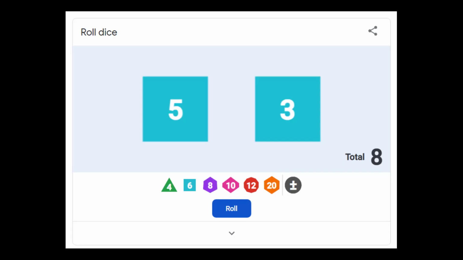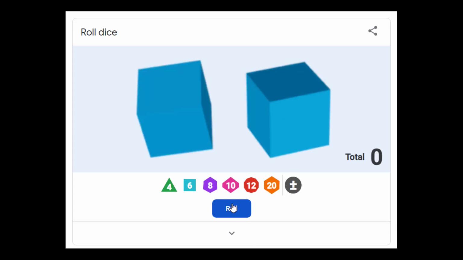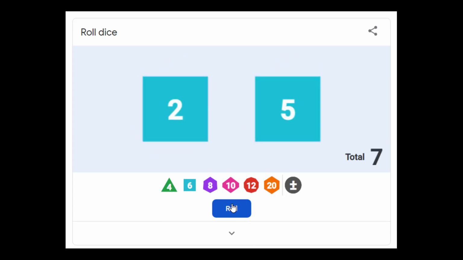So the first thing we're going to do is go to the Google dice rolling function, and we're going to roll these two dice and see what the number that we come up with is. That number we will use to shuffle the names in a Wheel of Fortune where all of the names of you guys who entered the contest are listed. So let's roll the dice and see what happens. And the number is 7. So now let's jump to the Wheel of Names.